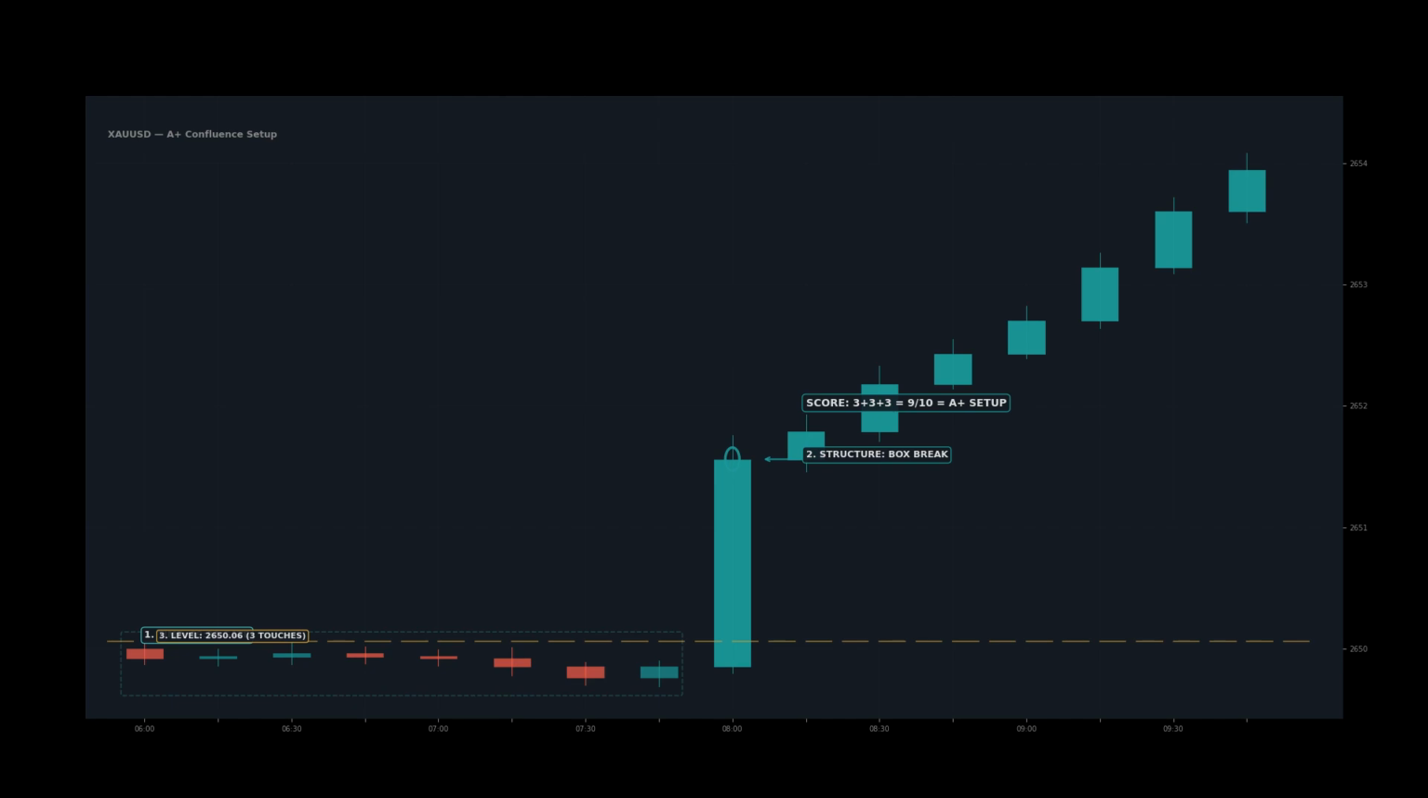Score 9 to 10 is A+. Score 7 to 8 is A. Score 5 to 6 is B. Do not trade anything below 4; it is a skip. The system eliminates guesswork. It gives you a numerical score that determines whether you pull the trigger or walk away.